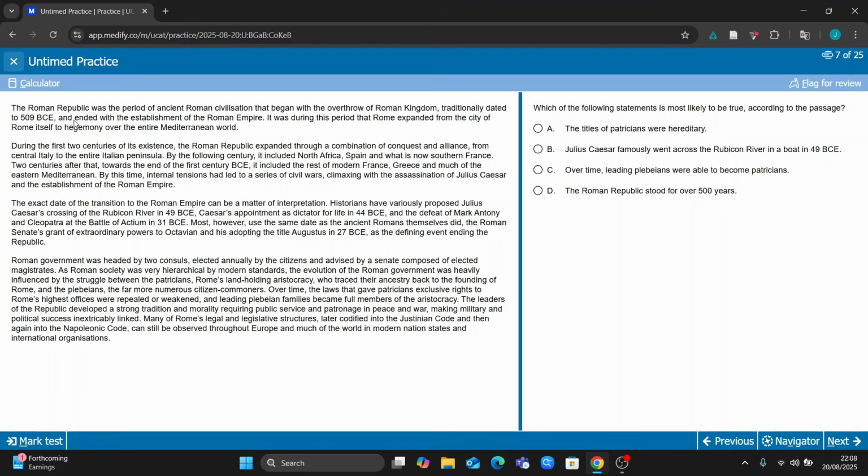Okay, so I know here, for example, I skipped to this bit here, but if I'd taken a bit of a glance over here, it says the Roman Republic was a period of Roman civilization beginning with the overthrow of the Roman kingdom, dated from 509, and then this was to 27. So the Roman Republic stood for over 500 years. I would have been able to rule that one out.